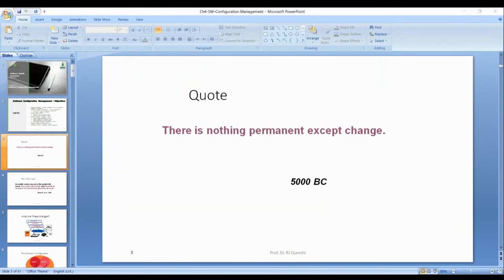Respond to changes quickly and efficiently without compromising quality.